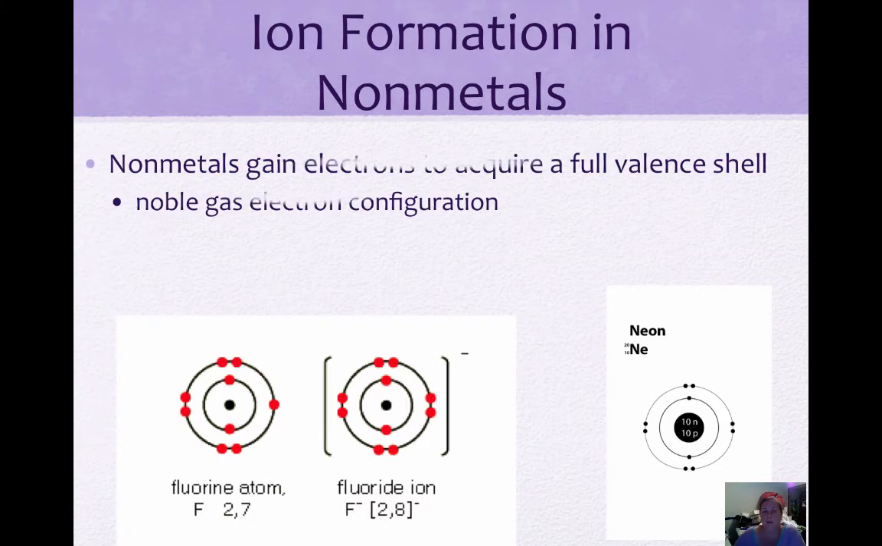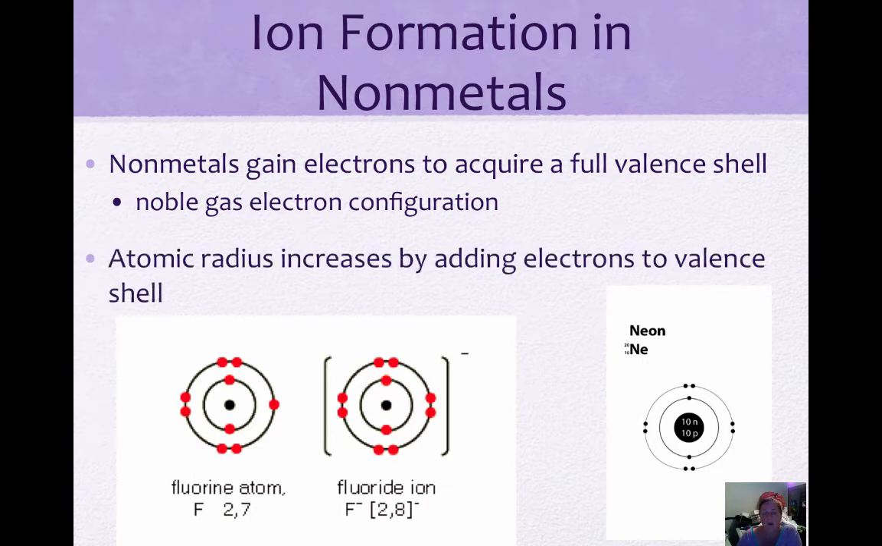Okay, ion formation in nonmetals. Nonmetals gain electrons to acquire a full valence shell. They tend to have 5, 6, and 7 valence electrons, so they want to gain electrons to fill up their outer shell to achieve noble gas electron configuration. So atomic radius increases when you add electrons to the valence shell.